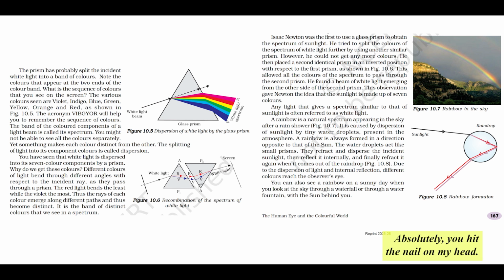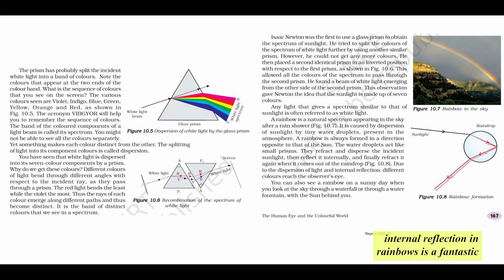Absolutely, you hit the nail on the head. The order of bending, violet most, red least, is fundamental to dispersion, and a very common MCQ point in NCERT. Newton's recombination experiment is crucial for conceptual clarity, and often asked directly in boards and in UPSC general science.